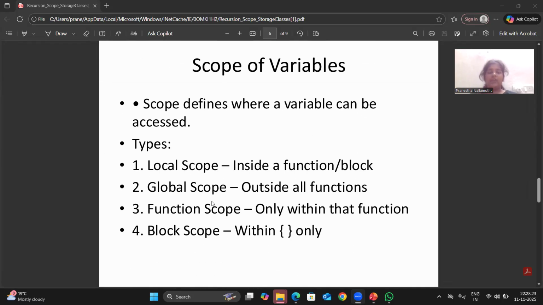Scope of variables. Scope defines where a variable can be accessed. Types: local scope, global scope, function scope, and block scope. In local scope, the variable is inside a function or a block. In global scope, it is outside all functions. In function scope, it is only within that function. In block scope, it is only within the curly braces.